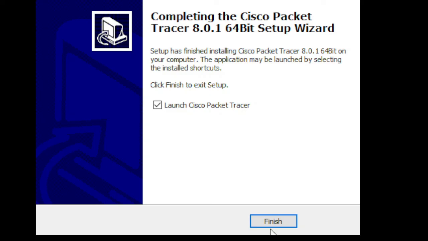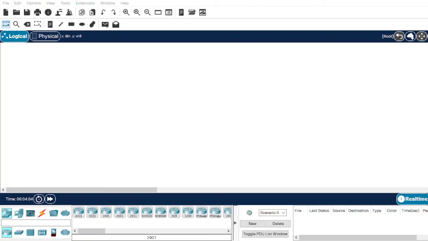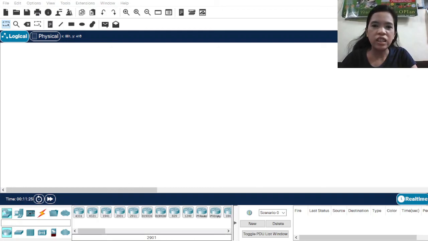So just click Finish, and this is the Cisco Packet Tracer application that I installed on my laptop. So this is the inside of the application, and this is the end of my video about the steps of how to download the Cisco Packet Tracer.